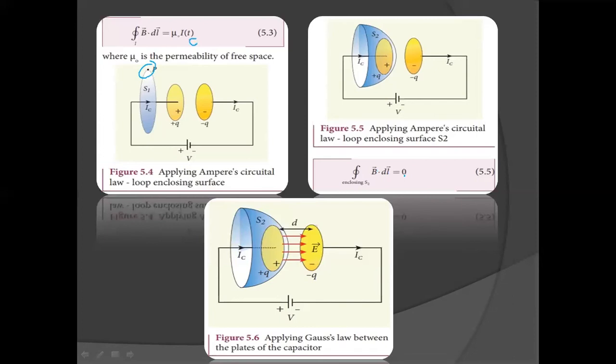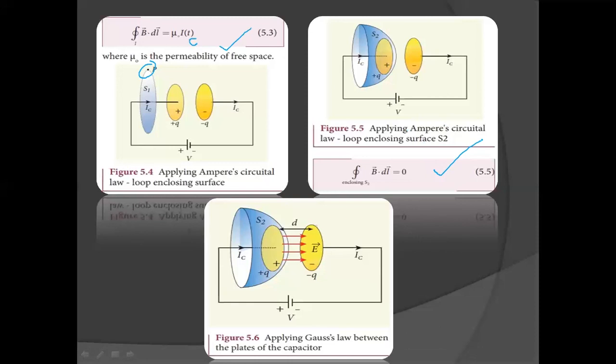The right hand side of the equation is 0 because the surface S2 nowhere touches the wire carrying conduction current, and further there is no current in between the plates of the capacitor. So the magnetic field at point P is 0 in surface S2. Hence there is an inconsistency between this equation and this equation. Maxwell wanted to correct this inconsistency.